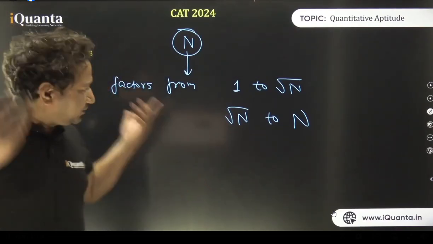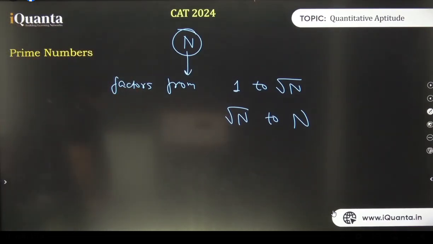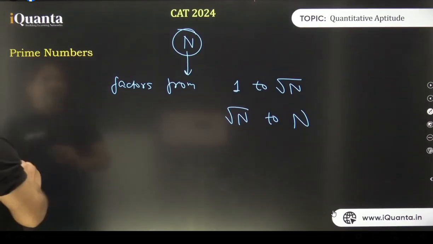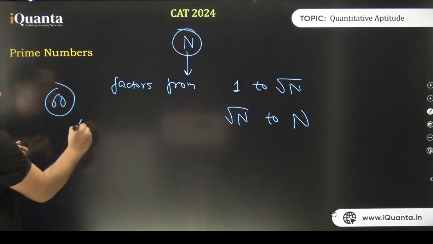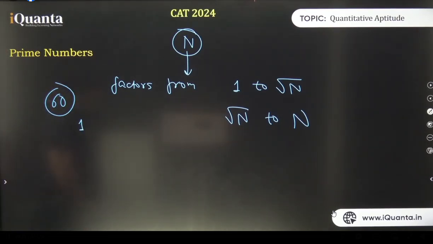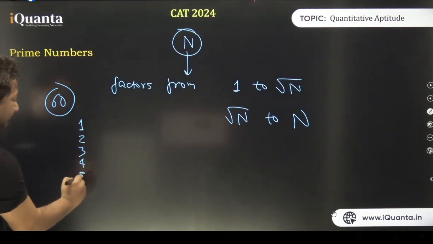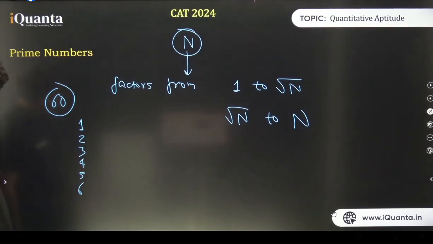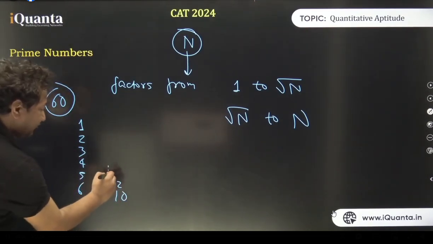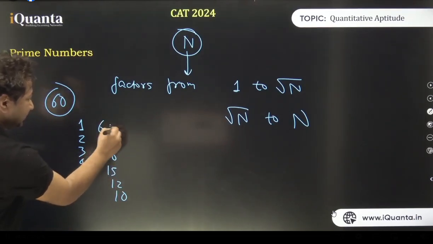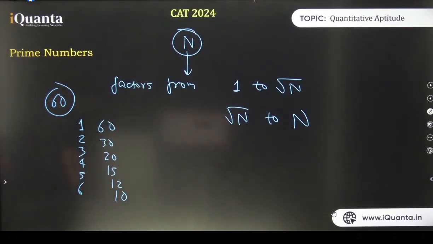Let us take an example. Okay, is everyone understanding? If not, let's take an example. So let me take the number 60. I want to see the factors of 60. The first factor of 60 is 1, right? Needless to say that. Then we have 2, 3, 4, 5, 6. The next is 10. I'll write 10 here in reverse. Then we have 12, 15, 20, 30, and 60. Isn't it? Is that right?